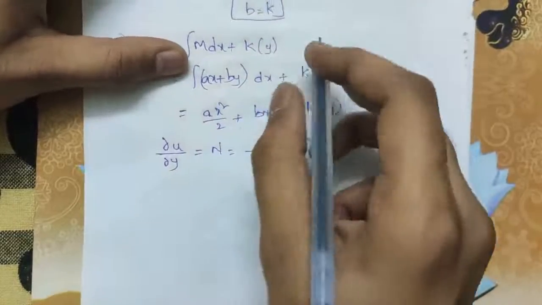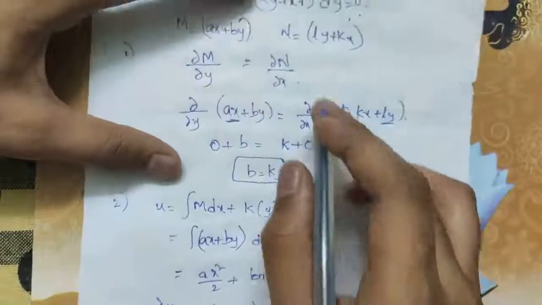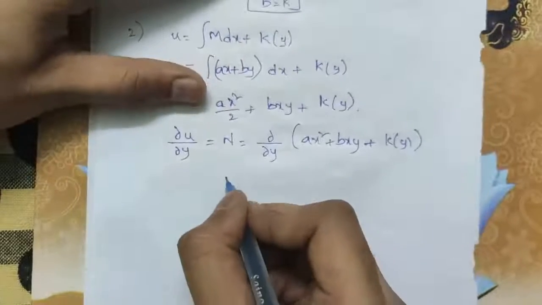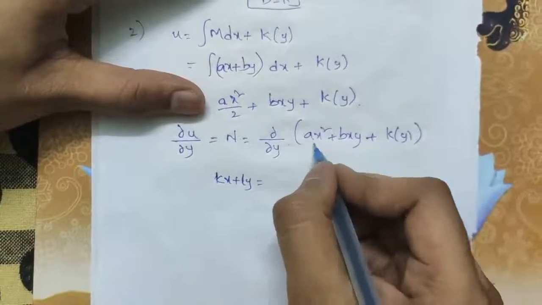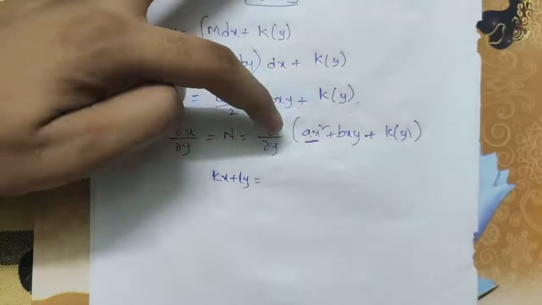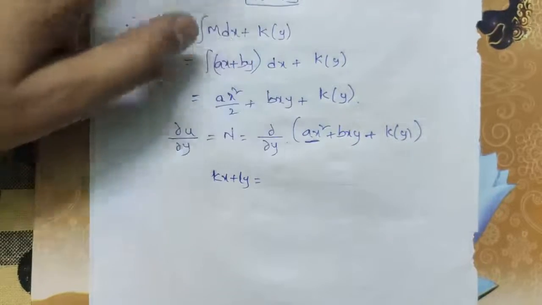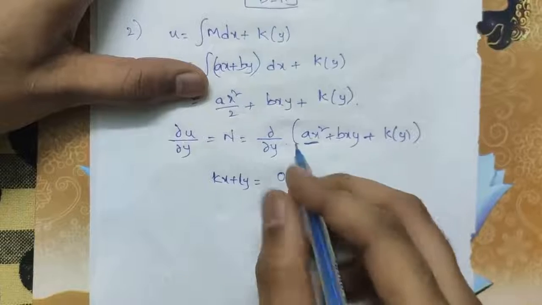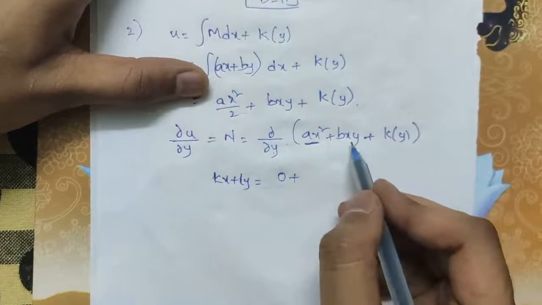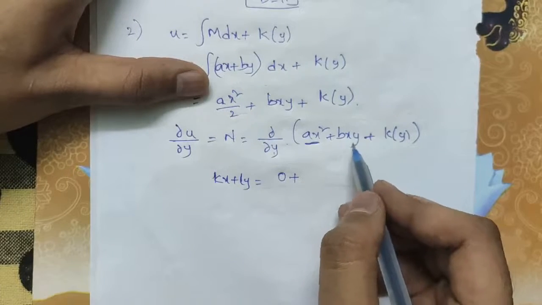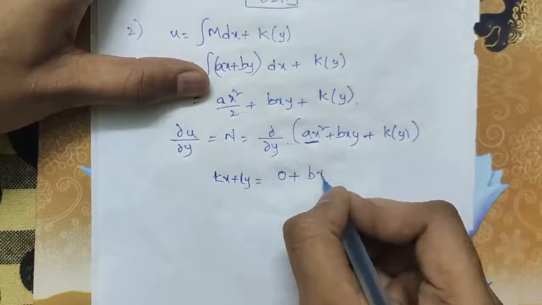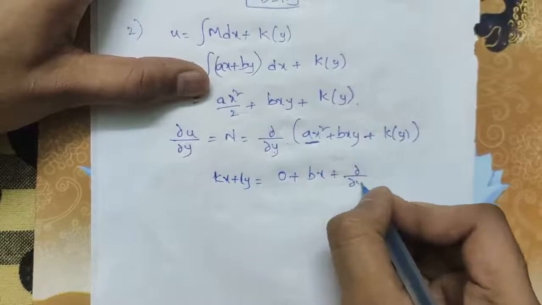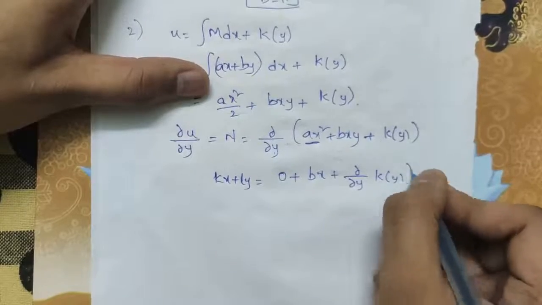We have got N as kx plus ly. The first term will act as a constant when we take the partial derivative with respect to y, so 0, plus the partial derivative of bxy, where for y we get 1 and bx acts as a constant, so we will get bx plus the partial derivative of k of y.